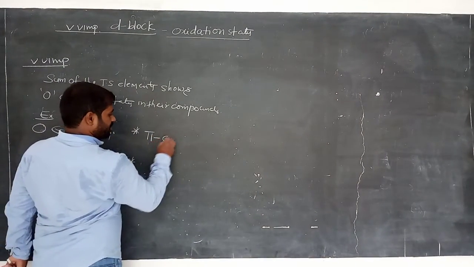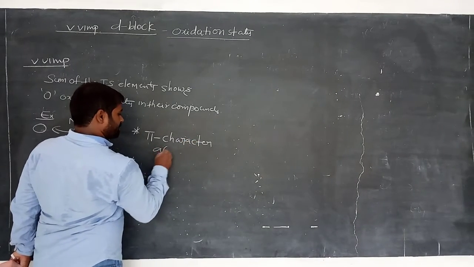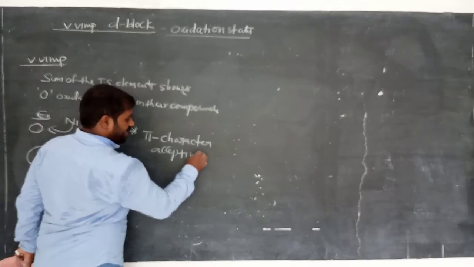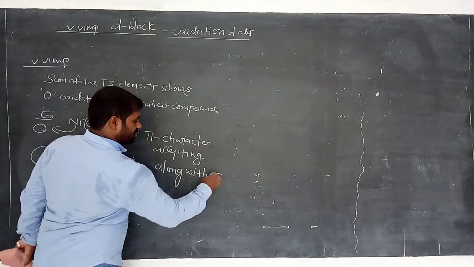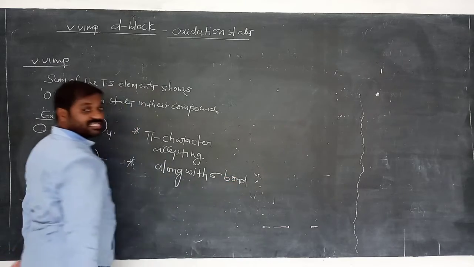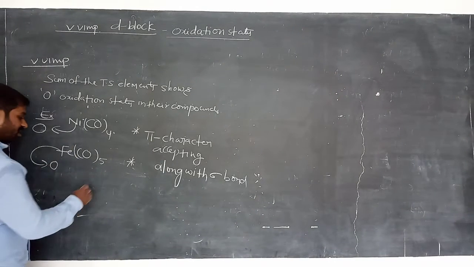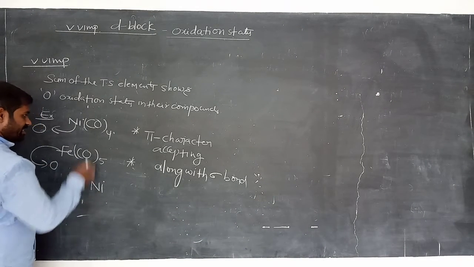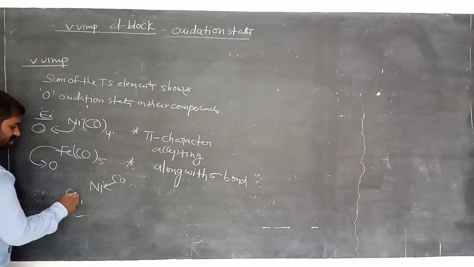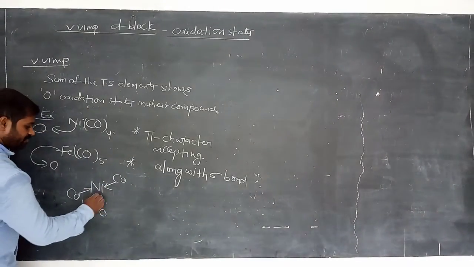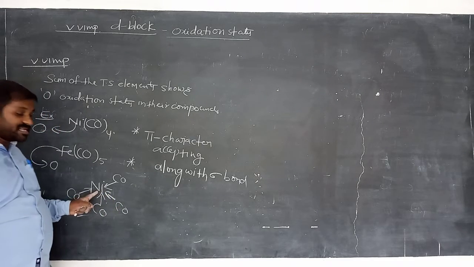Pi bond character, accepting, pi character is accepting, along with sigma bond. A pi bond consists of two electrons, and it is ready to donate the electrons. Am I right? Suppose we consider nickel tetracarbonyl. These carbonyl compounds donate 2 electrons to nickel. How many electrons? 2 electrons to nickel, the central atom.